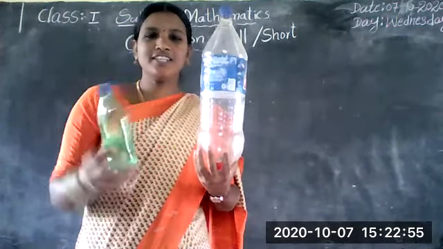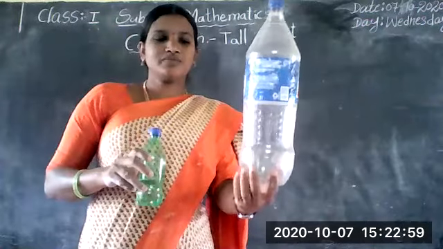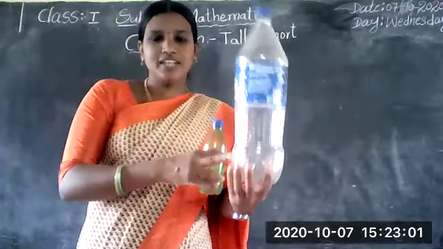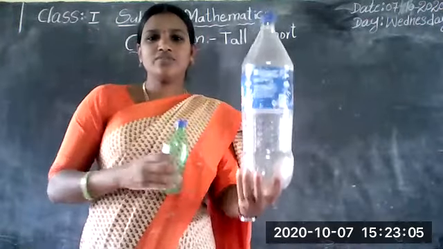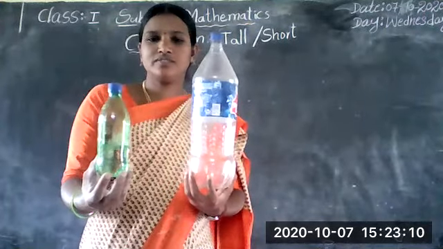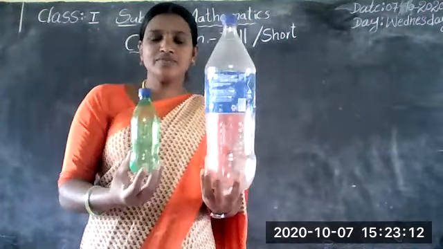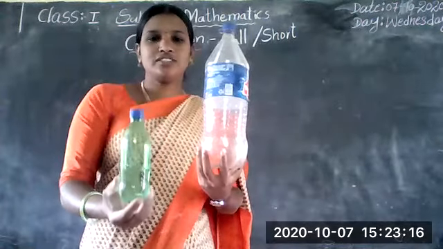All understand, children? This is small in size. This is longer in size. Which is longer? That is called tall. Which is small? This is called short. Do you understand, children? Longer, short, shorter.